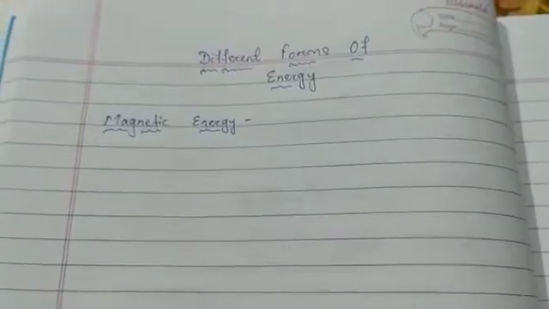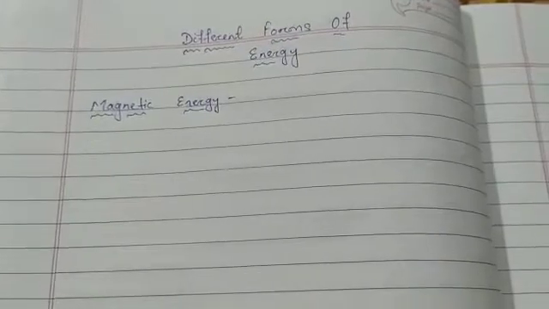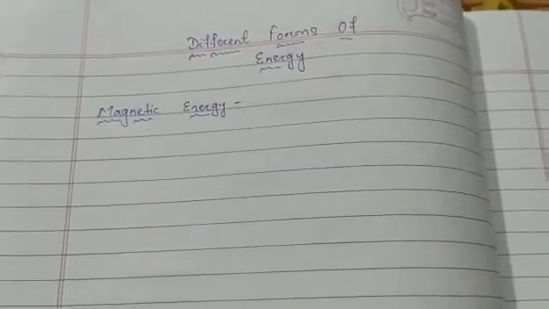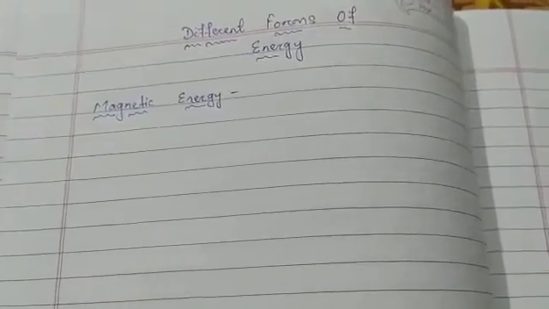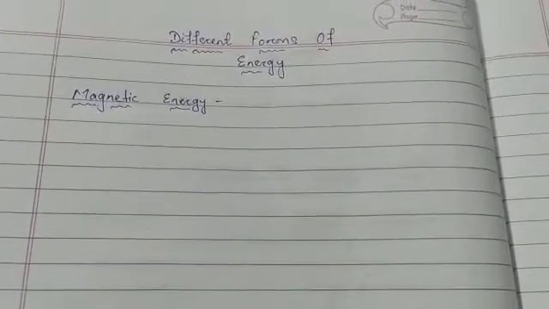So in the previous class we had discussed energy and a few forms of energy like mechanical energy, chemical energy, light energy, sound energy, heat energy and electrical energy. So today we will discuss magnetic energy. Magnetic energy means the energy that is possessed by the magnet. A magnet also possesses energy, and that energy is called magnetic energy.